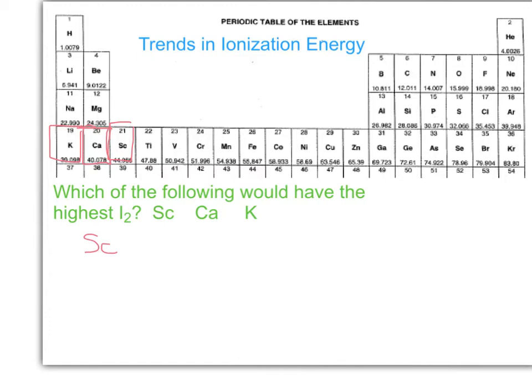Let's start with scandium. If we were to remove one electron from scandium, it would lose its 4s electrons first. Is there any reason why that would be particularly high? If we remove one, we'll still have one in the 4s.